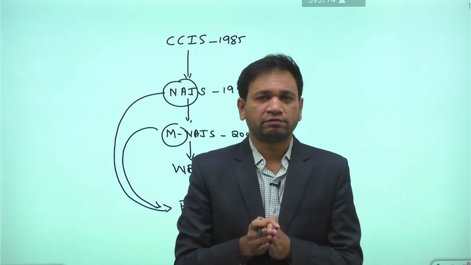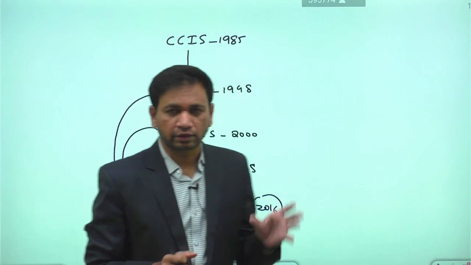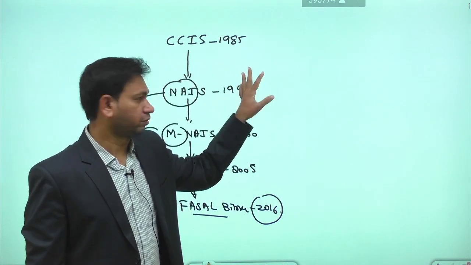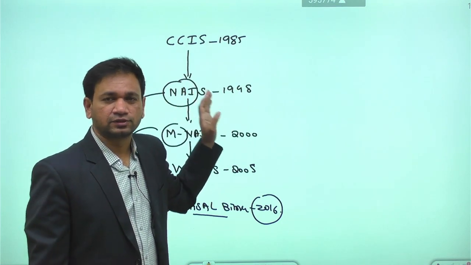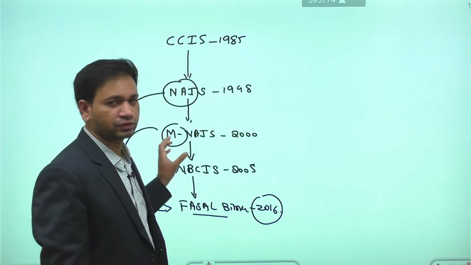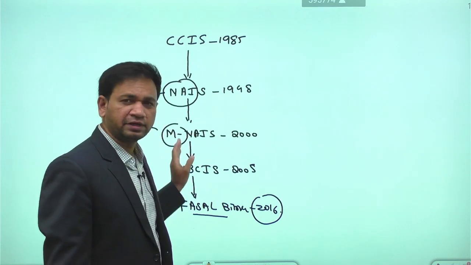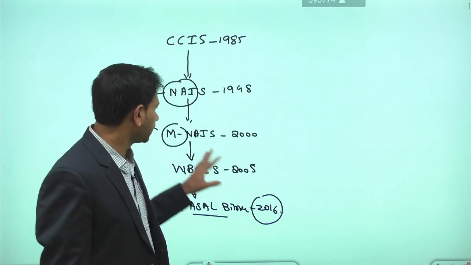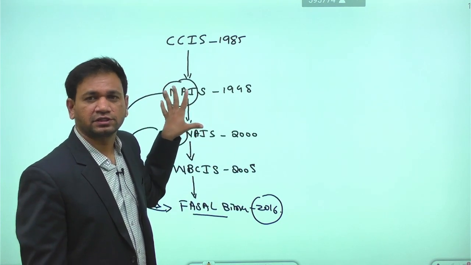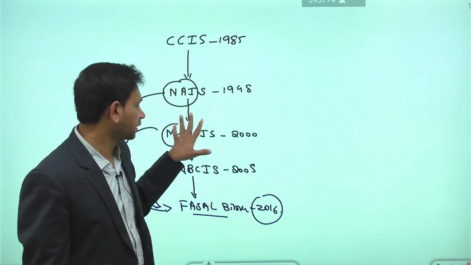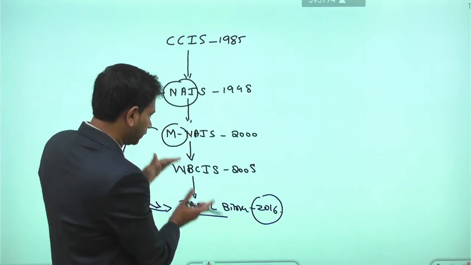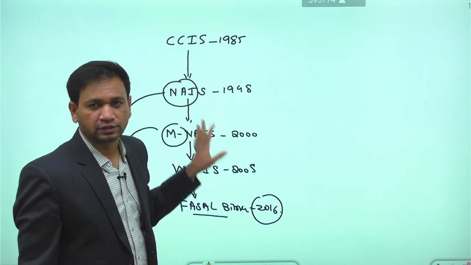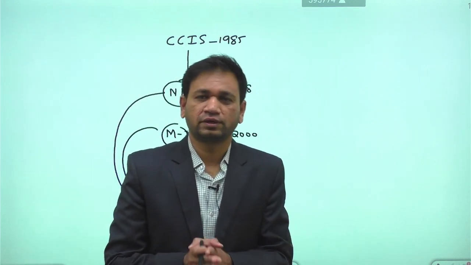So since 1985, these are the evolutions we have had in crop insurance schemes. One is the Comprehensive Crop Insurance Scheme in 1985. Later on, we got the National Agriculture Insurance Scheme in 1998. Again, according to the changes in society, we got the Modified National Agriculture Insurance Scheme in 2000. Then the Weather Based Crop Insurance Scheme. Then all the best features of the National Agriculture Insurance Scheme and the Modified National Agriculture Insurance Scheme were compiled into the scheme we call Fasal Bima Yojana, by removing all the drawbacks in the earlier schemes. That is the nature of the insurance schemes we have in agriculture.